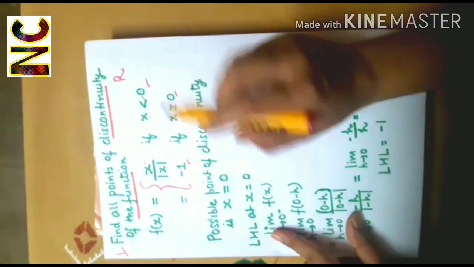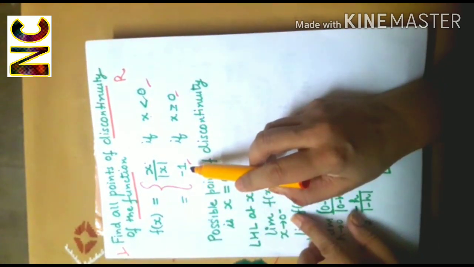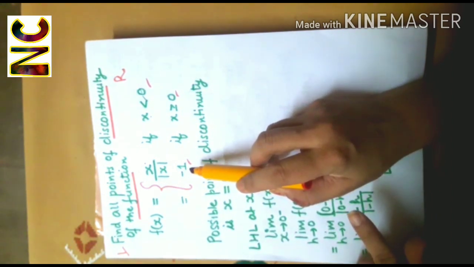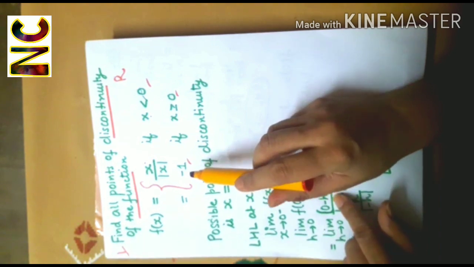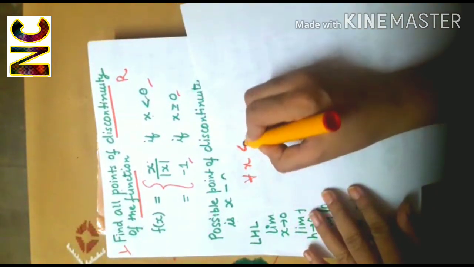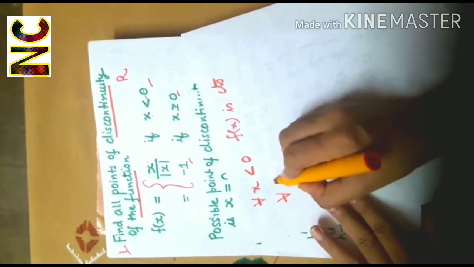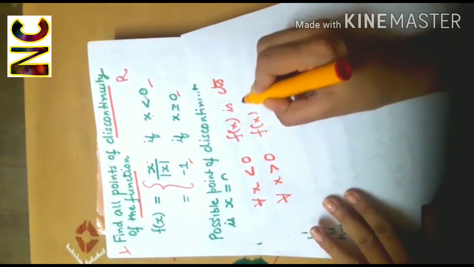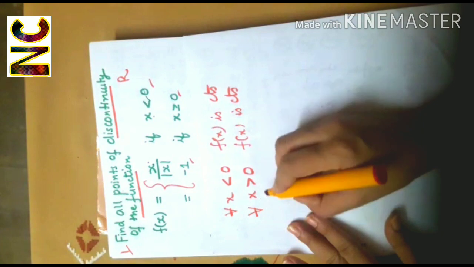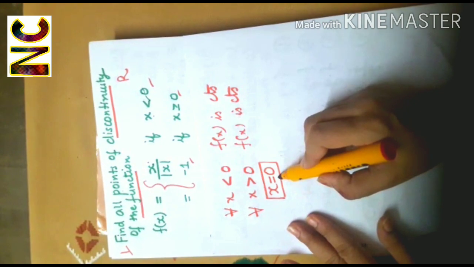Similarly, for all x greater than 0, f(x) is equal to minus 1, which is a constant polynomial. And we know that a polynomial function is a continuous function. So, what we have seen, for all x less than 0, f(x) is continuous, and for all x greater than 0, f(x) is continuous. Now we have to see the continuity at x equal to 0.